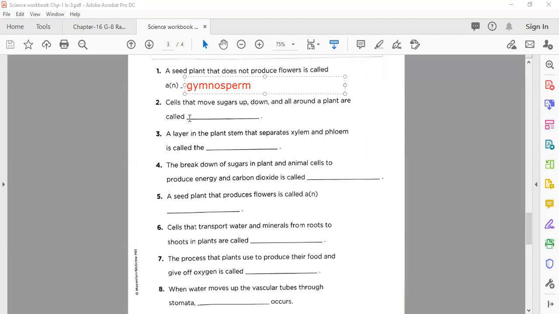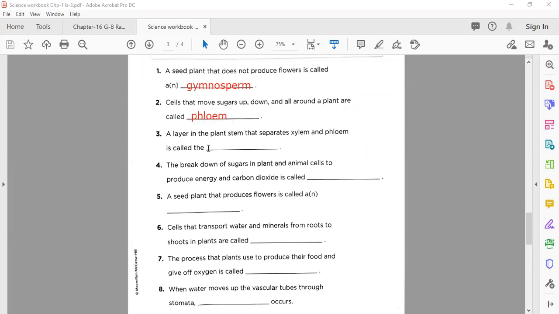Gymnosperm. Cells that move sugar up, down, and all around the plants are called. Yes. Last time we wrote about the xylem. Now what do we write here? Phloem. Yes, well done. Now after that, on your workbook page number 15, we have blank number 3.